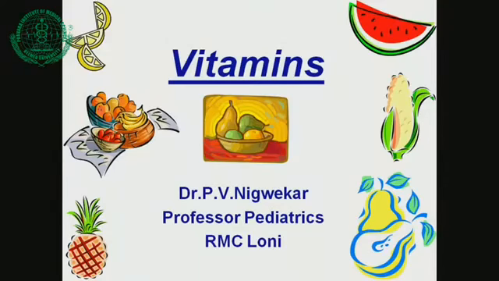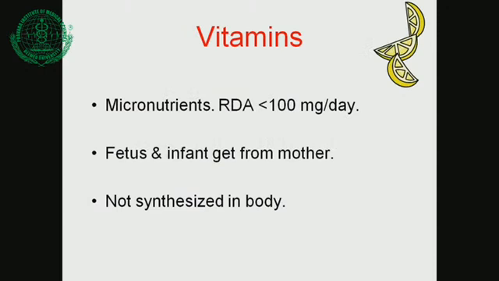So I will start with vitamins. I am Dr. Prashant Nikbekar, Professor of Pediatrics, Rural Medical College, Loni. Vitamins are usually called micronutrients. What are micronutrients? Any nutrients whose requirement is less than 100 mg per day are called micronutrients. Anything above that are called macronutrients, like carbohydrates, proteins, fats. So vitamins are micronutrients, required in very small quantity in milligram or microgram.